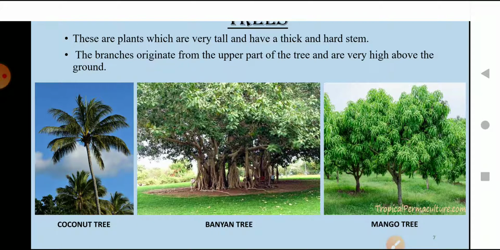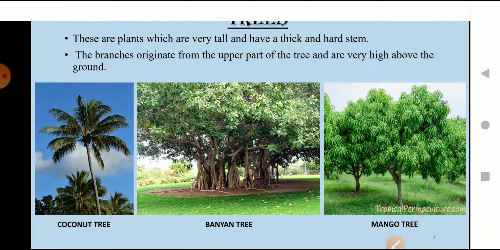Okay, they don't go above that. Okay, after that, what is the second type of plant? That is shrubs. Shrubs are the medium sized plant which has a height up to 1 to 3 meters. Okay, and their branches mostly arise from the base of the stem.